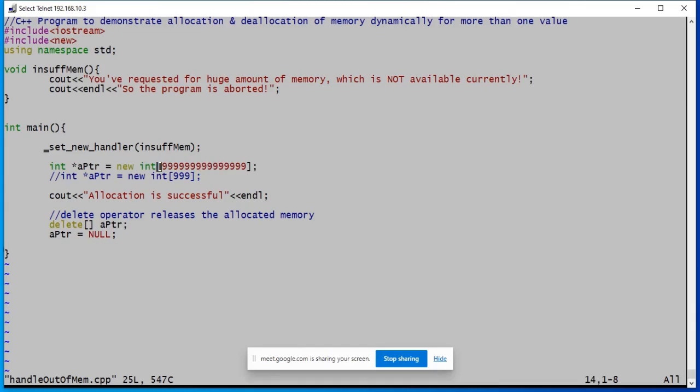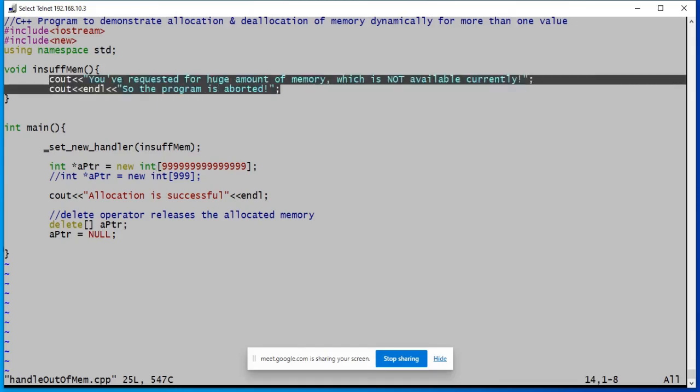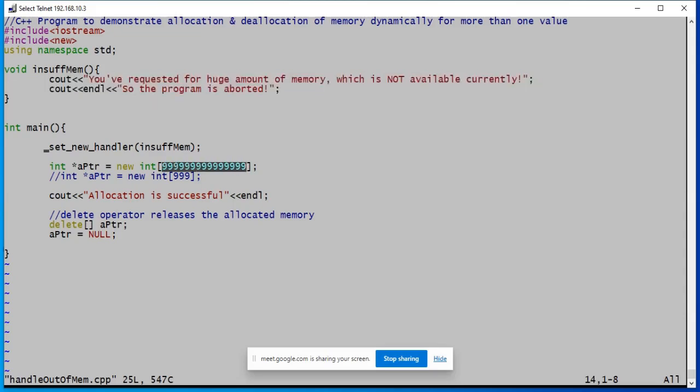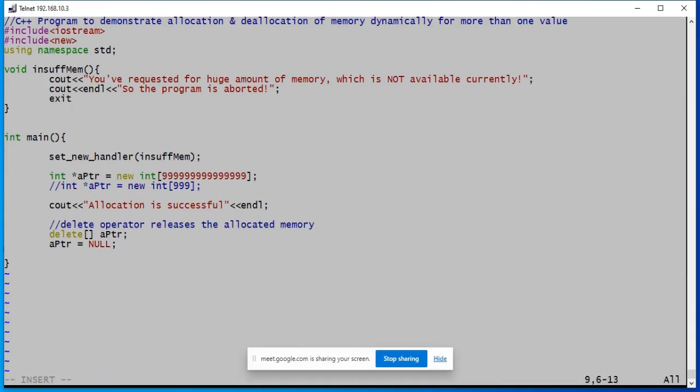So what do we do? Instead of allowing the system to be in an infinite loop condition, we can come out of the program using the exit call. Otherwise, the effect is seen by you. So within this function, I am going to add one line, exit(0).